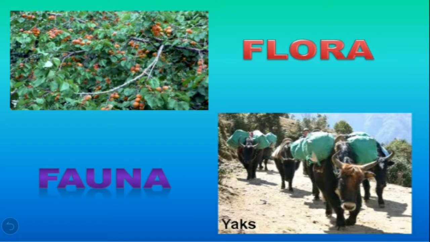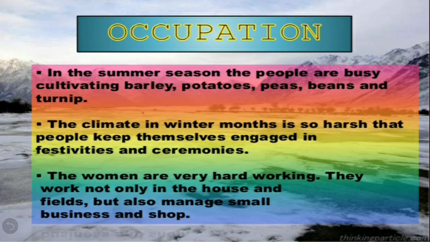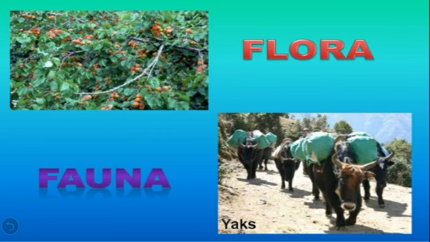Now let's see the flora and fauna. Due to high aridity, the vegetation is very less. There are scanty patches of grasses and shrubs for animals to graze. During the summers, fruit trees such as apples, apricots and walnuts bloom.